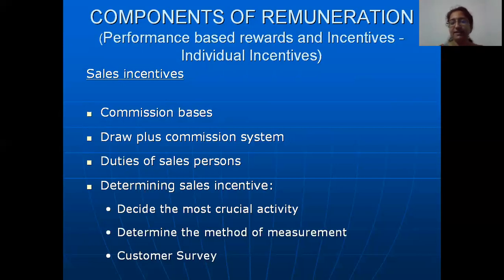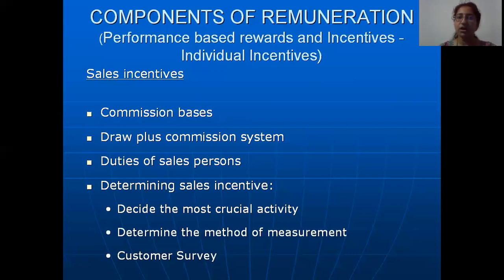So to protect the salesmen from this change in demand according to the seasons, some companies develop a system called the draw plus commission system. So the draw plus commission system is where a certain account will be created.